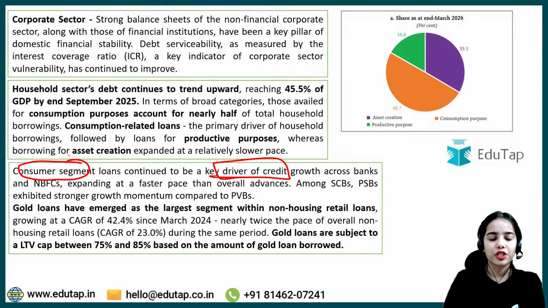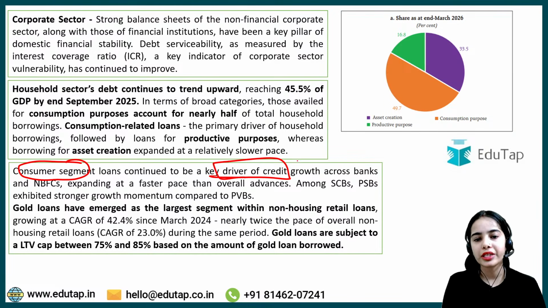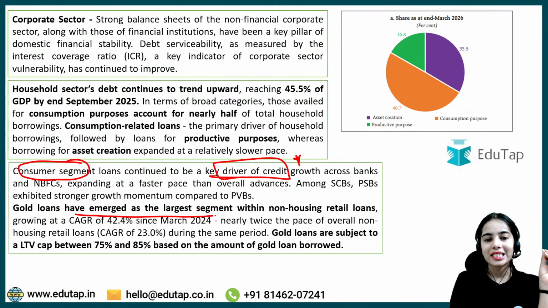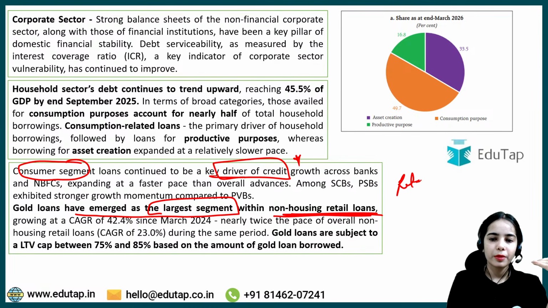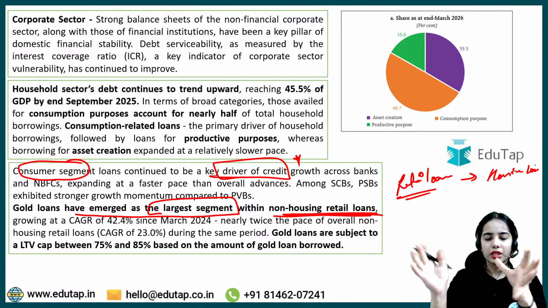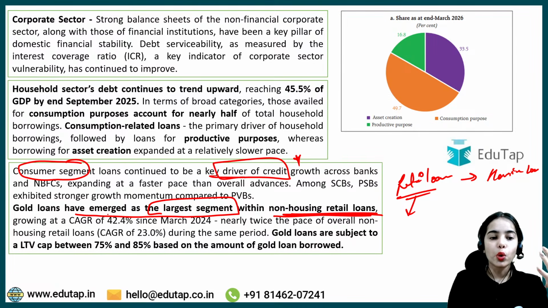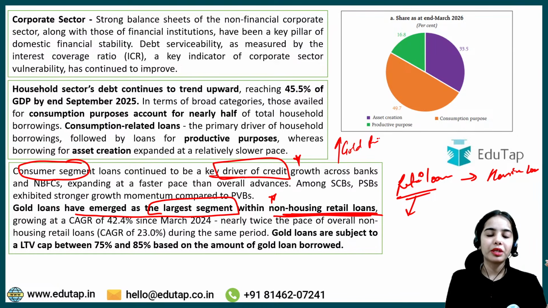We have seen that the consumer segment loans continue to be a key driver of the credit growth across banks and NBFCs. Gold loans have emerged as the largest segment within the non-housing retail loans. So in the retail loans, that is the loans taken by individuals and households, the housing loan is the major chunk. Other than that, the gold loans have emerged as the largest segment within the non-housing retail loans. As the gold prices are increasing, more people are taking loans against their gold. So this is the idea.